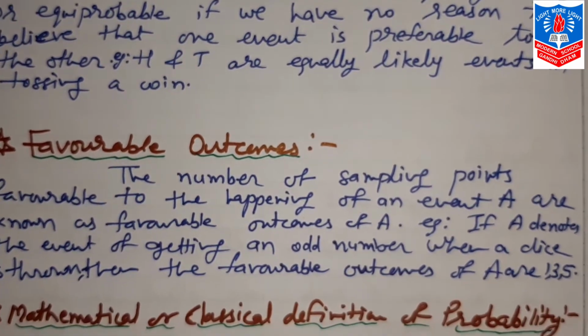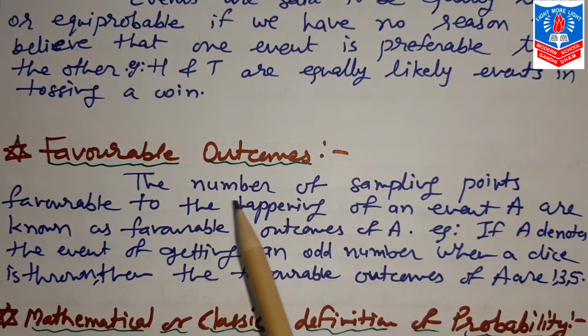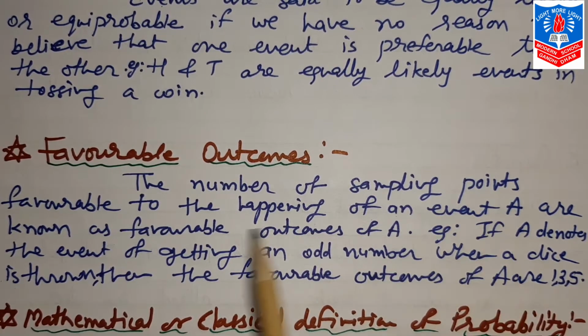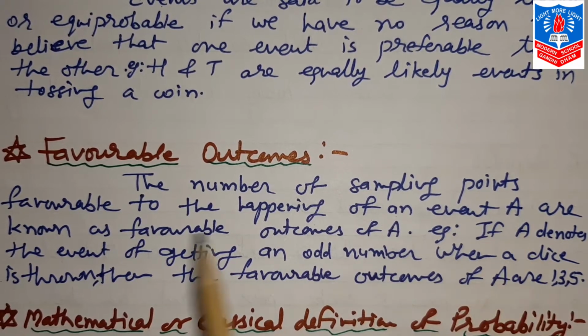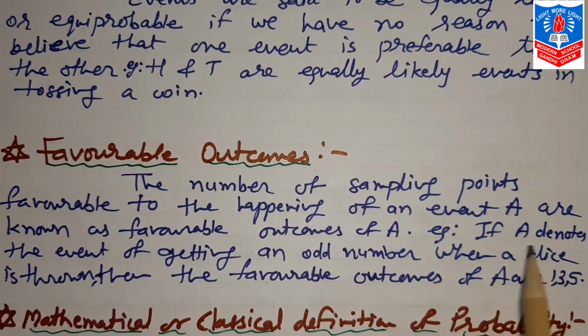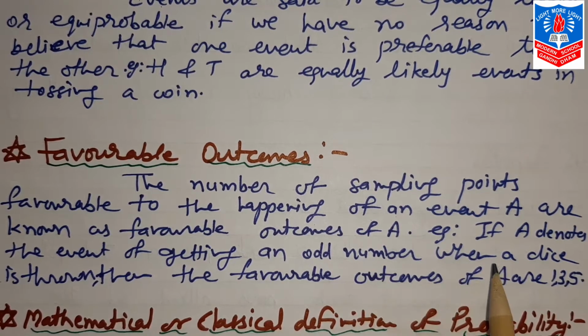favorable outcomes. Now what is this favorable outcomes? The number of sampling points favorable to the happening of an event A are known as favorable outcomes of A. For example, if A denotes the event of getting an odd number when a dice is thrown, then the favorable outcomes of A are 1, 3 and 5.